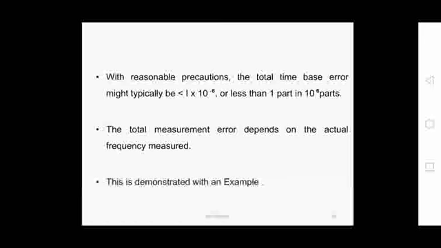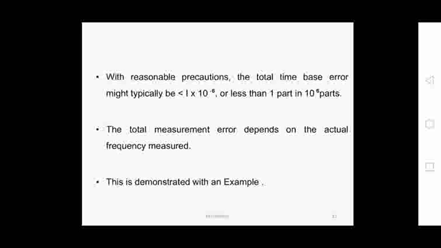With reasonable precautions taken, this total time base error might typically be less than 1 into 10 to the power of minus 6, that is, less than 1 part in 10 to the power of 6.